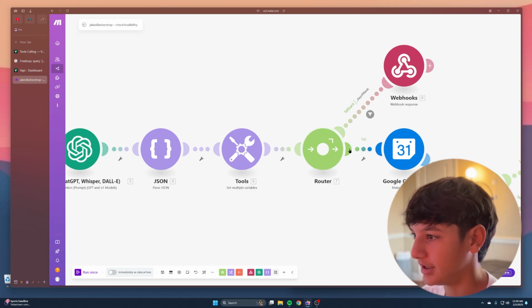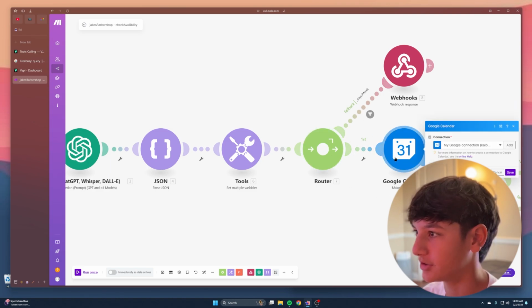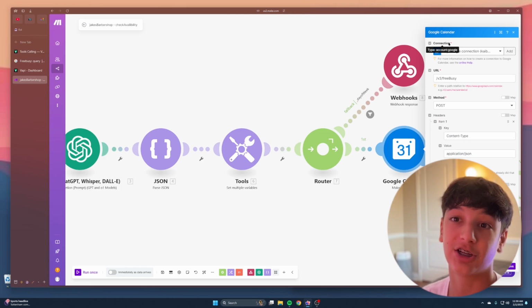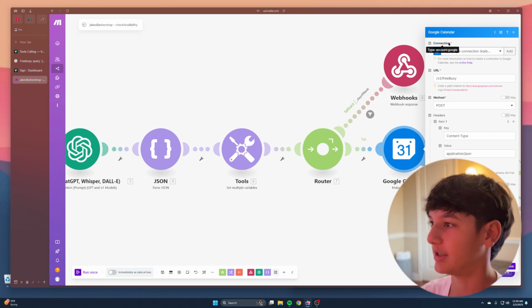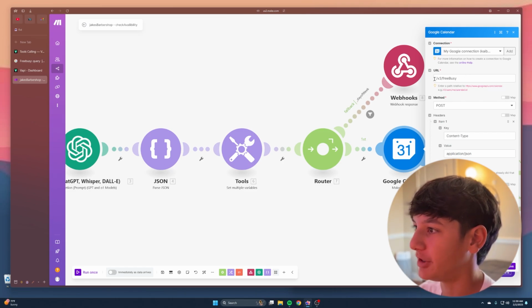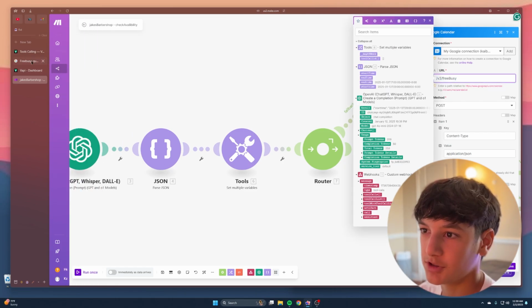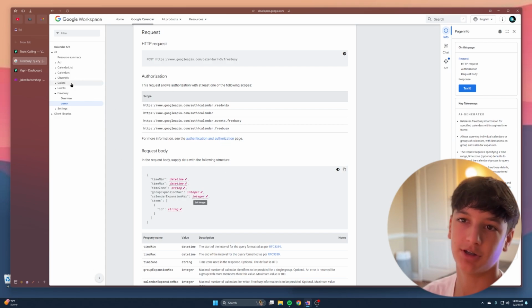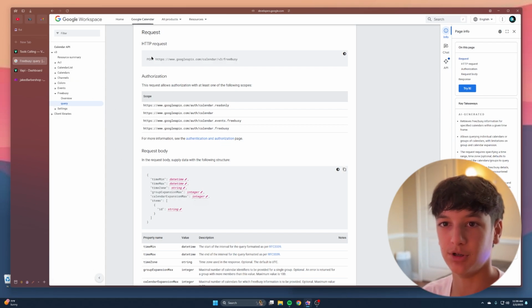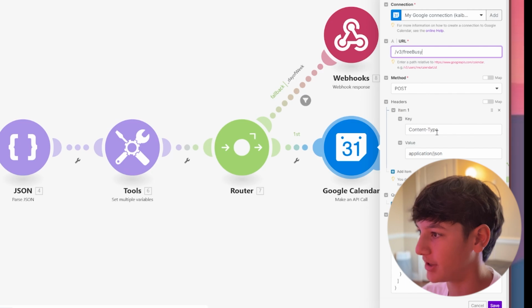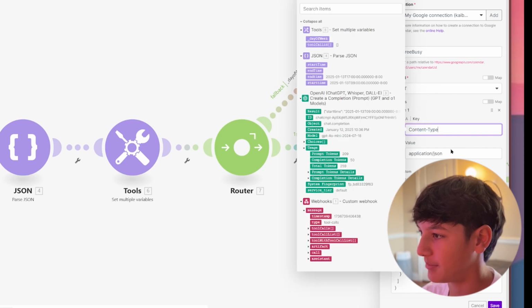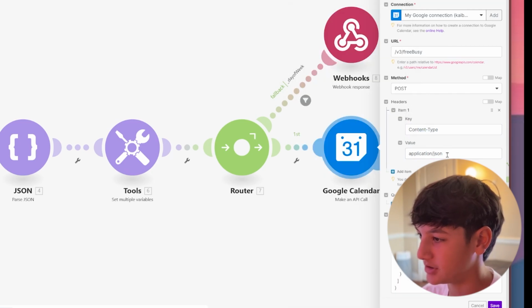Okay, so then we're coming over to Google Calendar. You're going to have to link your Google Calendar to make.com. And then once you do that, we're going to use the free busy function, which is right here. It's the best for this situation where you have to check and then eventually book. And then you're going to select post. And for item 1, you're going to have content type application/JSON, because that's the format it's in right now.